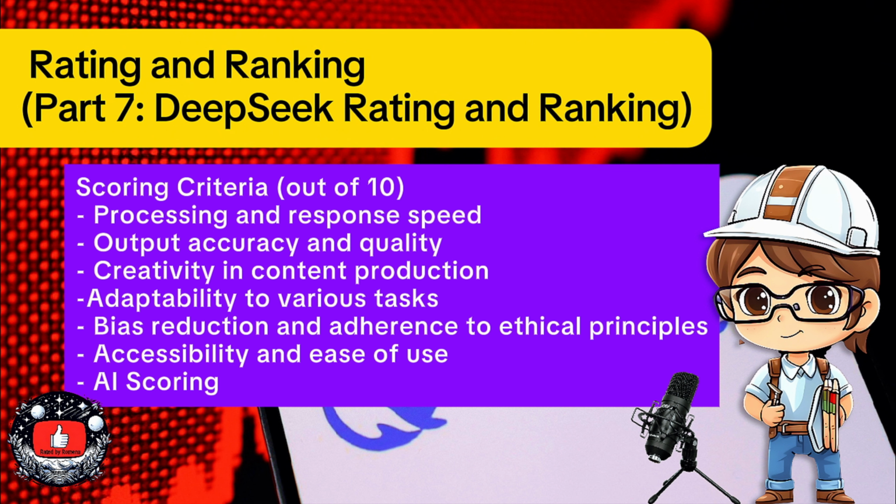Based on the available information and comparisons made in various fields, such as speed, accuracy, creativity, adaptability, and ethics, an approximate score can be assigned to DeepSeek and other artificial intelligence. Of course, this scoring is entirely relative and depends on the user's needs and evaluation criteria. Below, scoring is done based on key criteria. Scoring criteria out of 10.